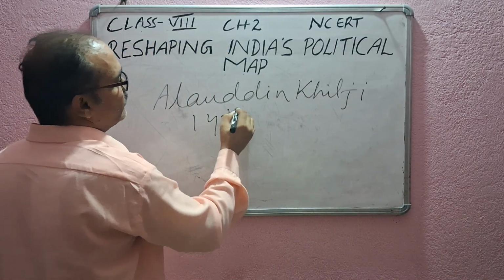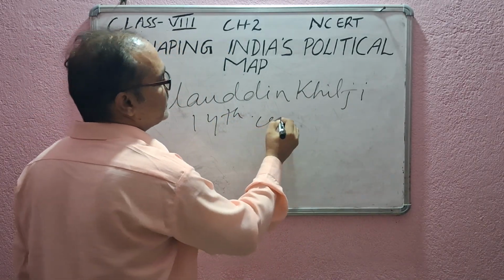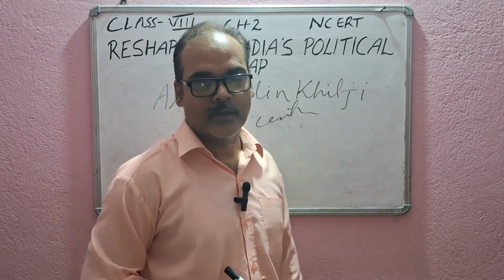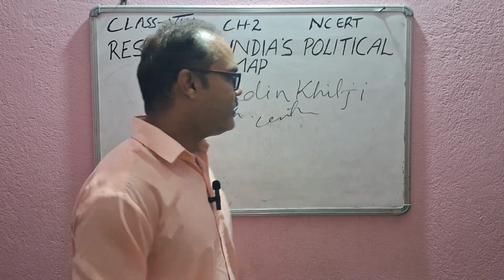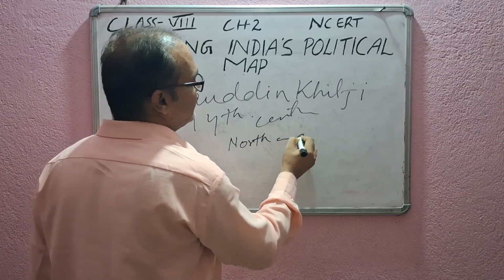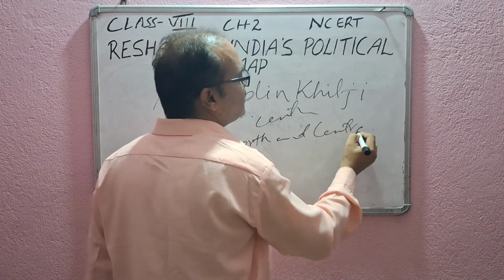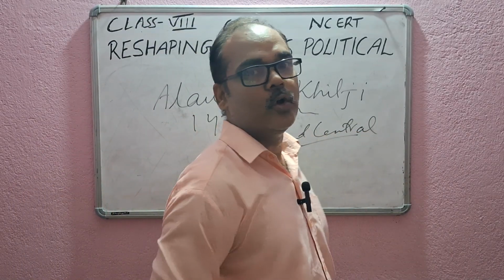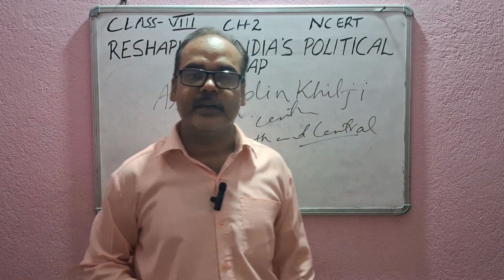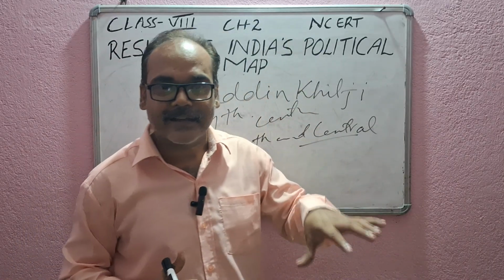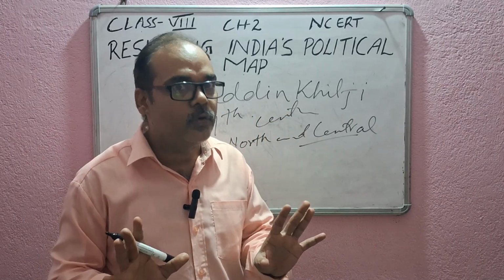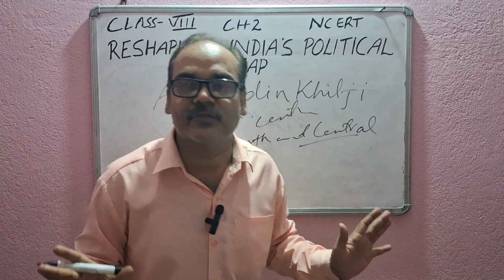In the 14th century, Alauddin Khilji captured most of North and Central India. And he was the only ruler who tried to capture the South. He attacked and controlled it for a short duration, but he was successful in that.